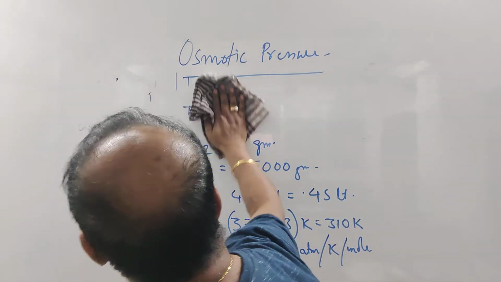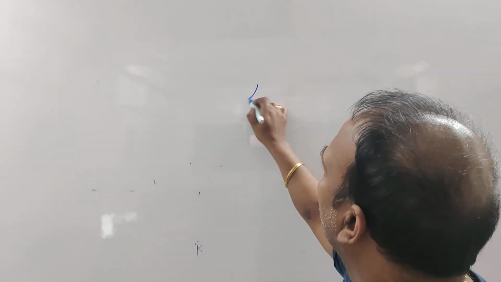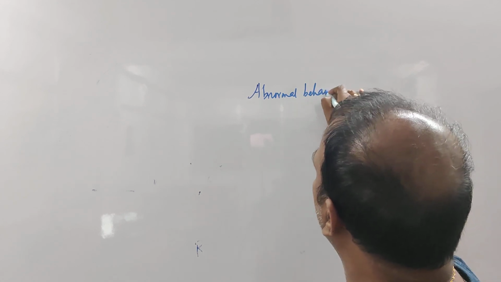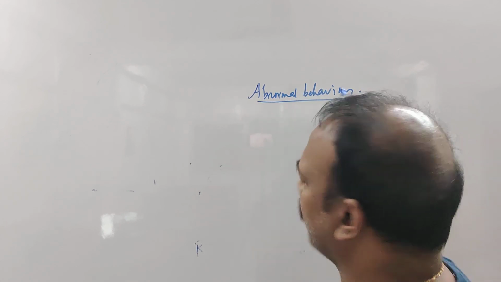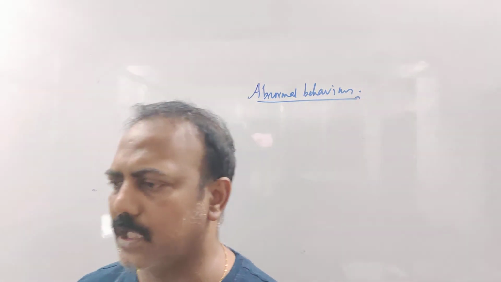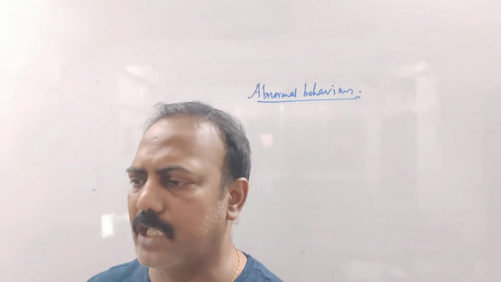Okay? One more small topic is left. I am not teaching you that one today. That is abnormal behavior. That will take hardly 5 minutes time, and we are going to solve the questions. But what I will request you is that please study the whole theory excepting abnormal behavior. This I knowingly am not teaching you today. I could have taught, but let us not make it too complicated. So just get up to the colligative properties, then abnormal behavior we are going to do. Please read everything from the notes.